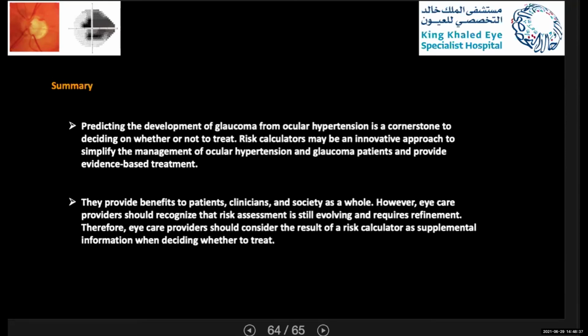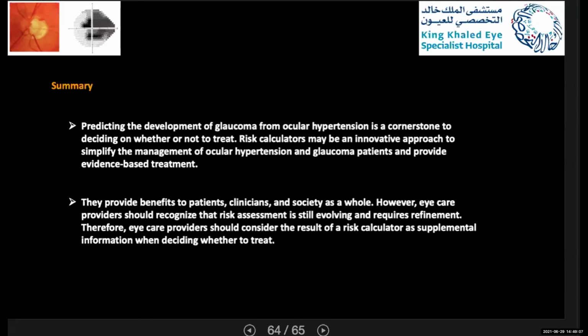So predicting the development of glaucoma from ocular hypertension is a cornerstone to deciding on whether or not to treat. A risk calculator may be an innovative approach to simplify the management of ocular hypertension and glaucoma patients and provide evidence-based treatment. All of these predicting risk factors provide benefits to the patient, the clinician, and society as a whole.